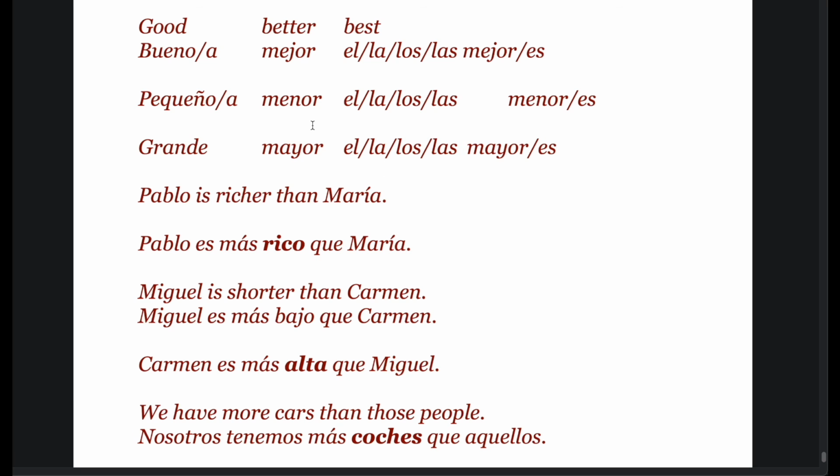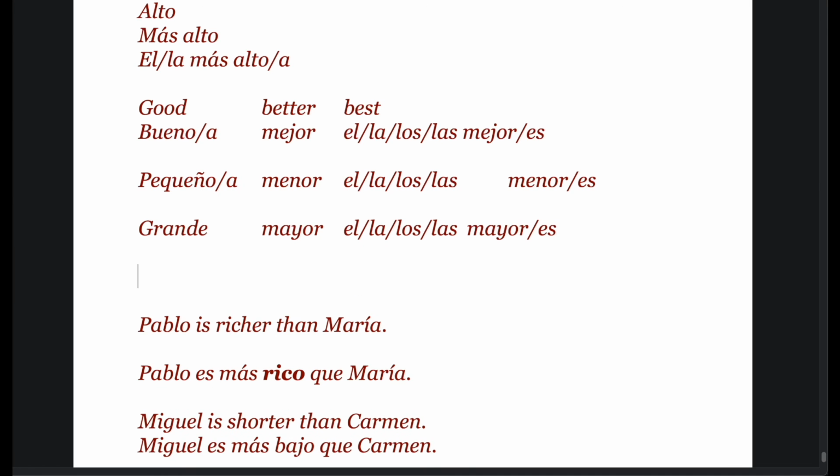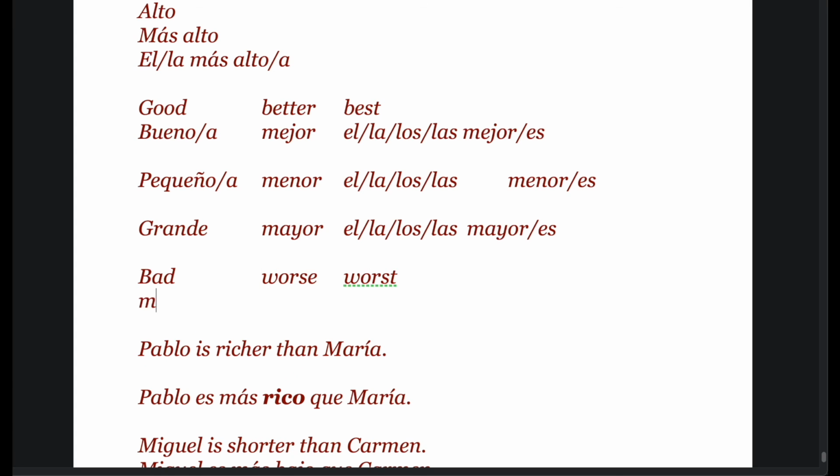That's how we are going to use these superlatives. So bueno, mejor, and pequeño, menor, grande, mayor, and one more, bad, worse, worst. You know this one. So that would be bad is malo, or worse is peor, and el peor or la peor, los peores, las peores. Right, that's it.